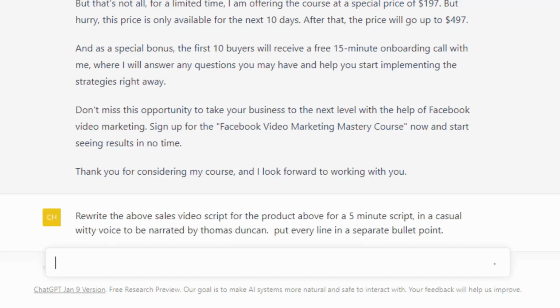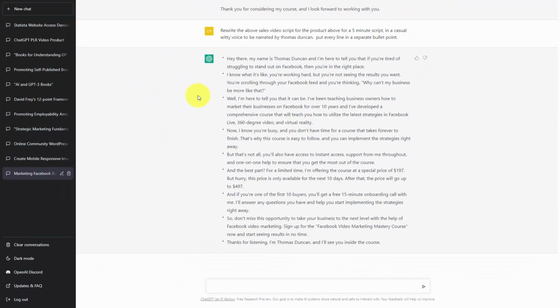We're now going to click enter. Now you'll notice that the script is probably not 5 minutes long, and we might have to enter our own information in order to make it, but we do have a content starter. We have the information in all bullet points so that we can place it on our PowerPoint presentation, and we are now ready to begin writing our script for our sales video.